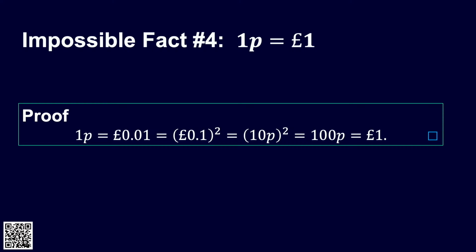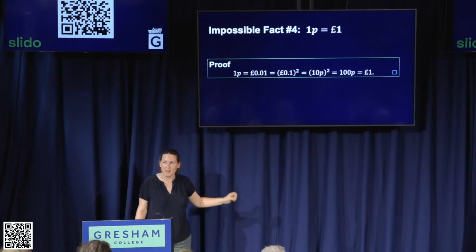So 10 squared is 100, and 100 pence is 1 pound. Hooray! So I'm pretty sure this is how the Bank of England does quantitative easing. So it's at least as good as any other explanation I've heard. But okay, what's going on here is there's something up with the units. Something's going wrong when we're trying to change between pennies and pounds.